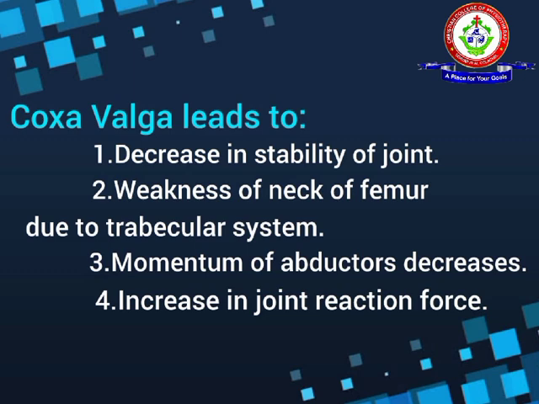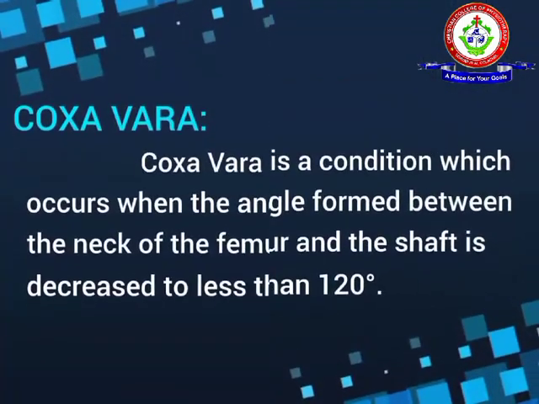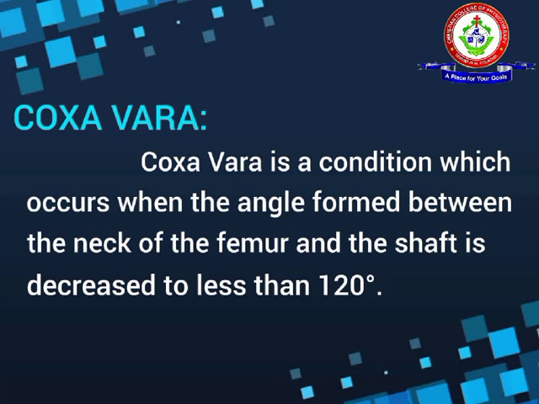Then, increase in joint reaction force. Here, the abductors are weak and the articular surface is also weak, so the force against the joint, the joint reaction force, increases. Next condition is coxa vara.